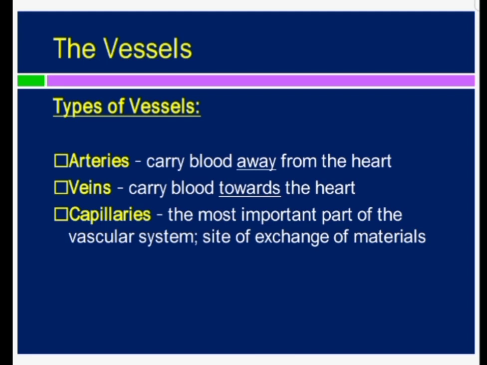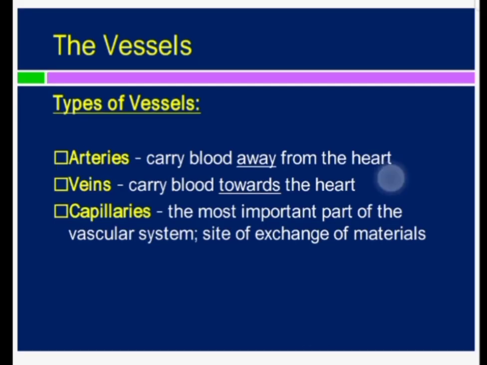If we talk about the types of vessels, arteries carry the blood away from the heart, veins carry the blood towards the heart, and in between the arterial and venous sides of circulation there is a capillary network. The most important part of the vascular system is the capillary network. This is the site of exchange of materials.